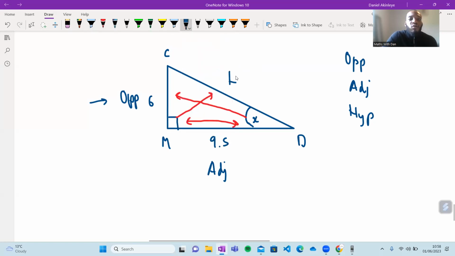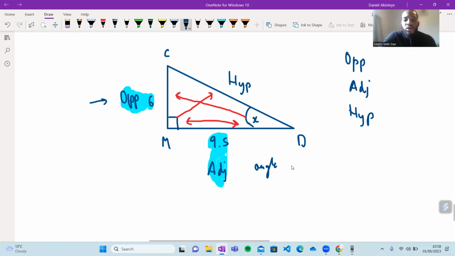Now, once you've correctly labeled your right angle triangle, you ask yourself one question, but about two sides. It's depending on what type of trig question they've given you. What sides have they given us? Well, I can see that we've got a 6 here, and this represents the opposite. Now, what other side have they given us? They've given us 9.5, right? And this is representing the adjacent. So these are the two sides given to us. I remember we need to figure out what the angle X is, yeah?